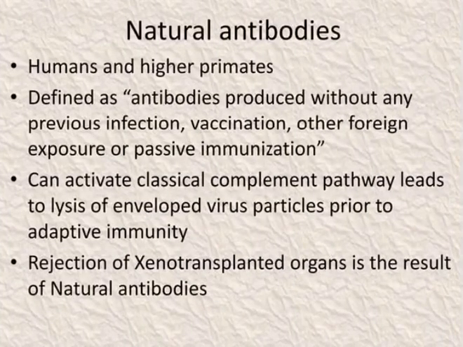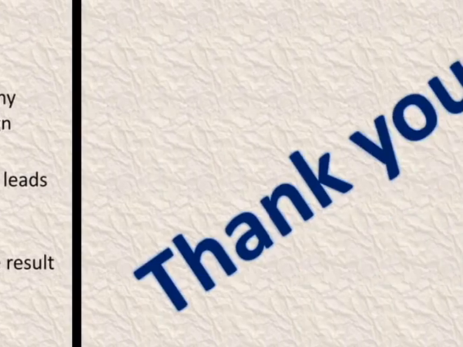Natural antibodies: humans and higher primates contain natural antibodies, which are defined as antibodies produced without any previous infection, vaccination, other foreign exposure, or passive immunization. They can activate the classical complement pathway, leading to lysis of enveloped virus particles prior to adaptive immunity. Rejection of a xenotransplanted organ is the result of natural antibodies.